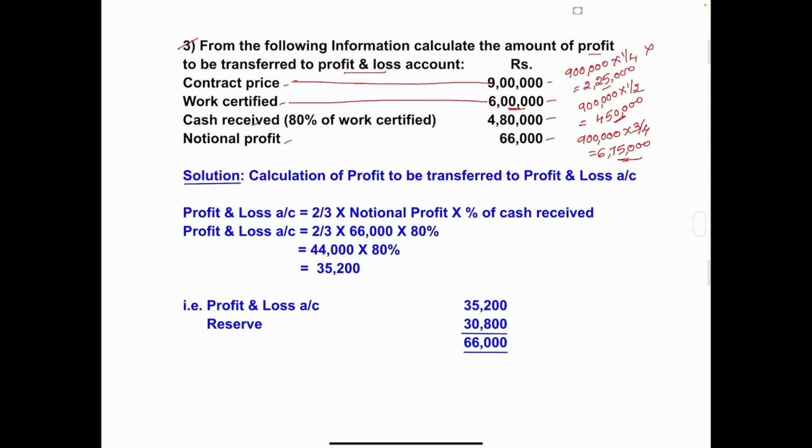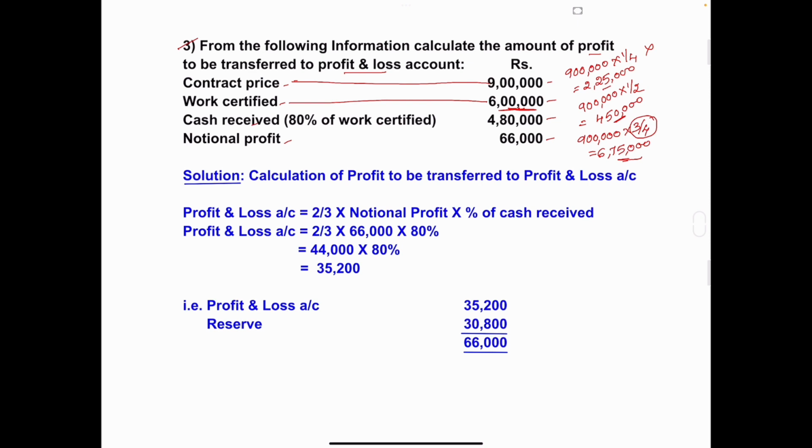If the work certified is half or more than half but less than 3/4 of contract price, then 2/3 of notional profit is transferred to profit and loss account. So in this current problem, the work certified amount is more than half but less than 3/4 of the contract price. So we'll start the solution.